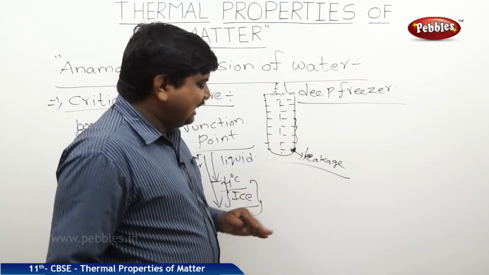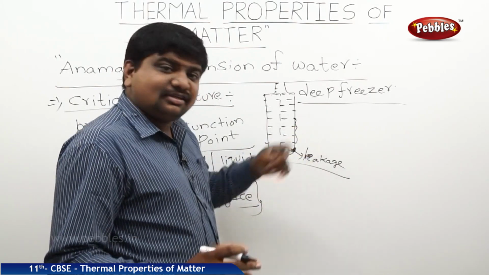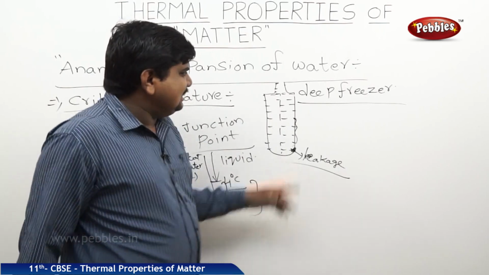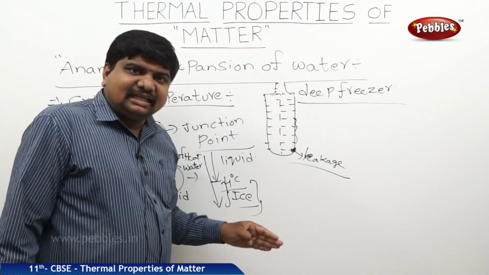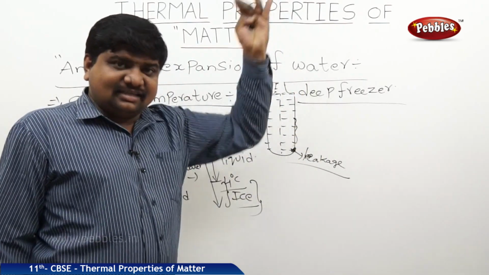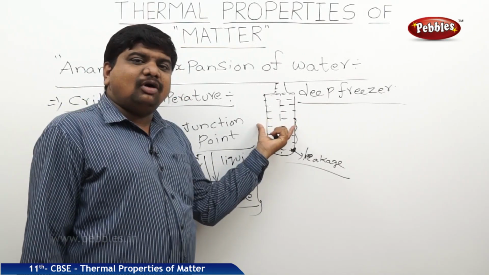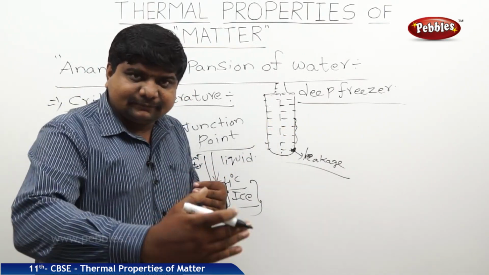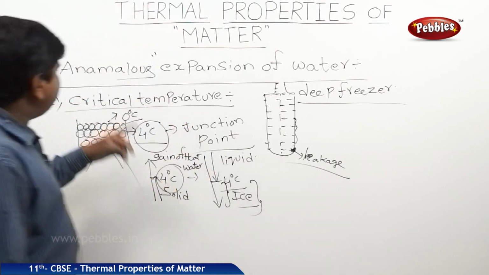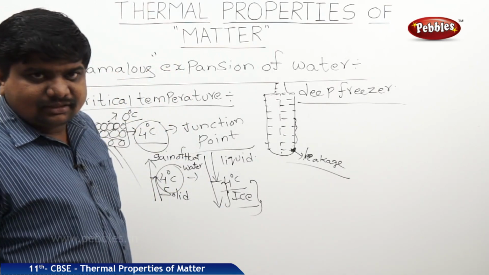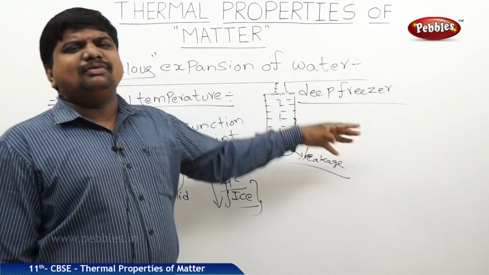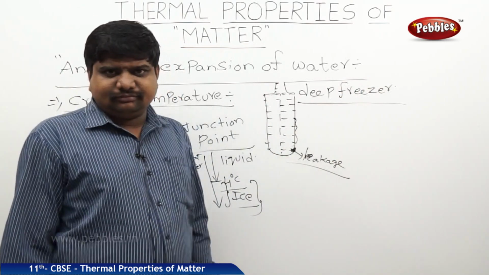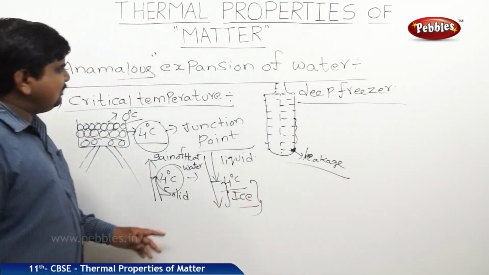What is the reason behind the leakage or the cracks on the bottle? The only reason is that when the temperature cooled down to 4 degrees Celsius, from 4 degrees Celsius onwards, the water inside the bottle expands. This expansion is anomalous expansion, which creates a lot of troubles within a short interval of time. This behavior is called anomalous expansion.